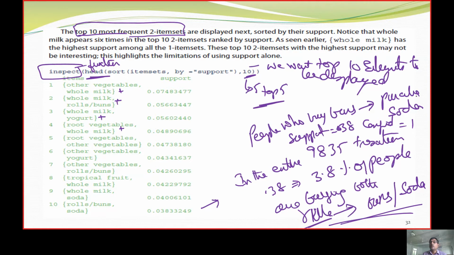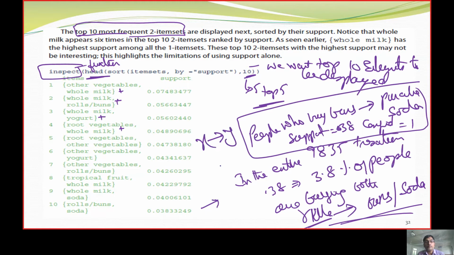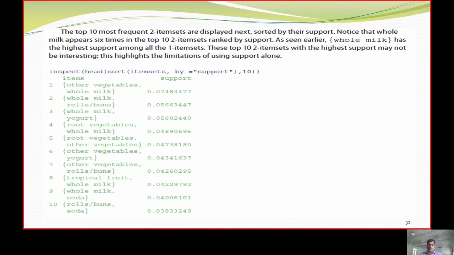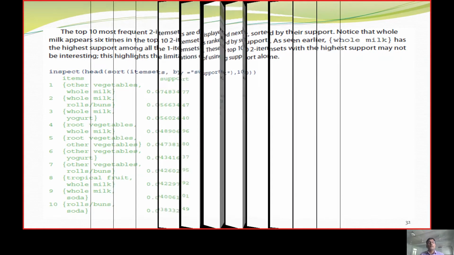So that is what we are going to say at this point of time, x to y. So x is the LHS, y is the RHS. So people who buy buns will also buy the soda, who are going to buy the items together. So that is what we are going to put as a scenario here. Next one.